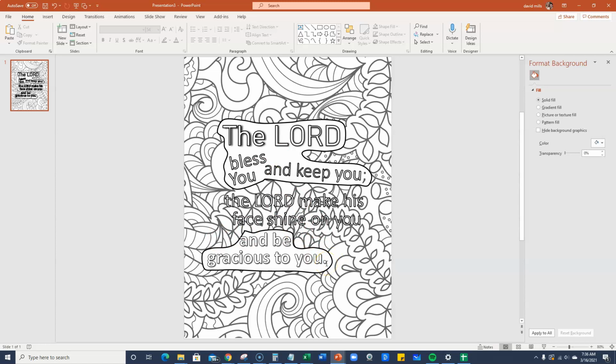But in order to do a unique 30-page coloring book, it's going to take you a couple hours of really hard work to do it. Probably going to take you about 3 hours if you really put in the time and want it to look good. But I just wanted to show you what's possible in PowerPoint.